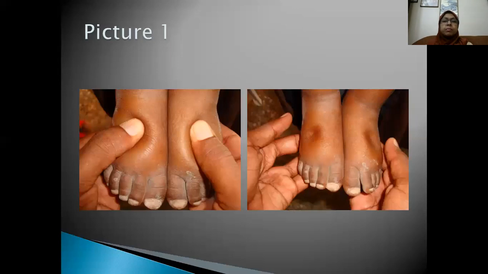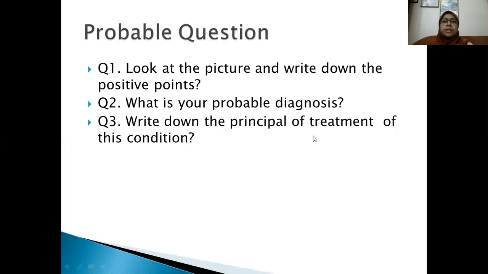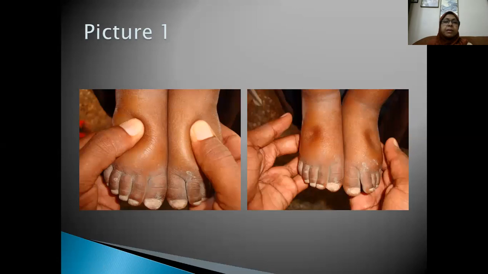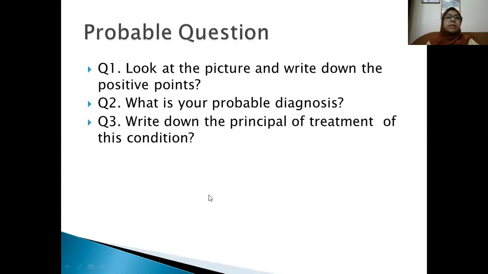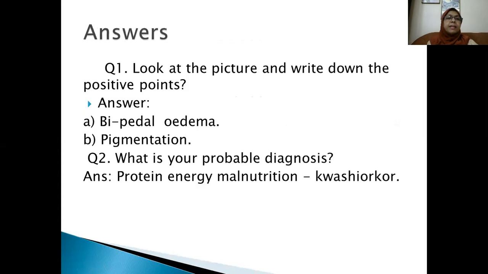Again, look at the picture. Here, the examiner is pressing the dorsum of the foot, and after releasing, you can see the pitting. So, there is bipedal edema. And you can see the skin pigmentation as well. So, bipedal edema and skin pigmentation.